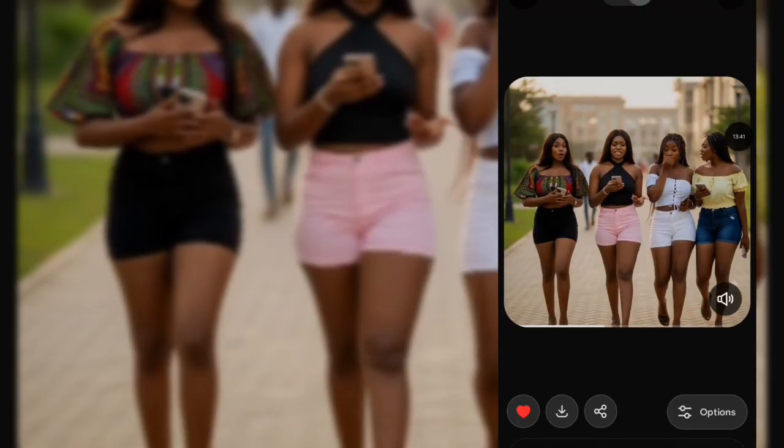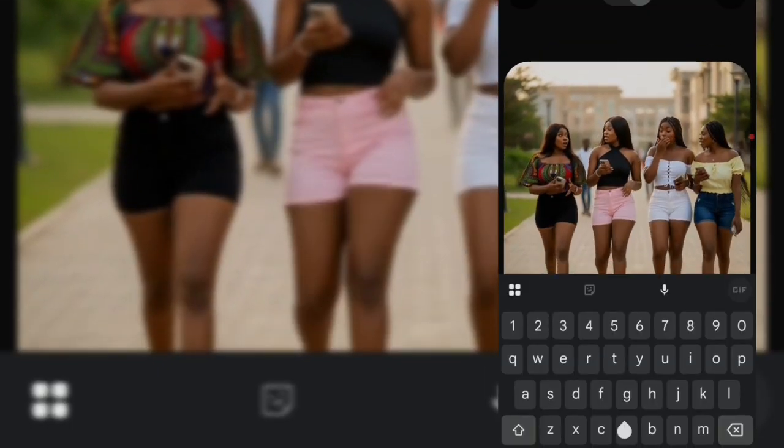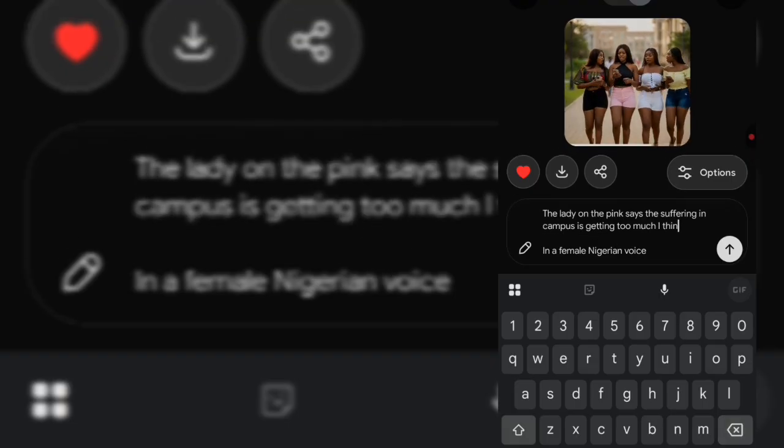Now what I'm going to do is to download this one. I'm just going to come over here and download. Then I will not remove the picture. So I want the other guest to also say something.